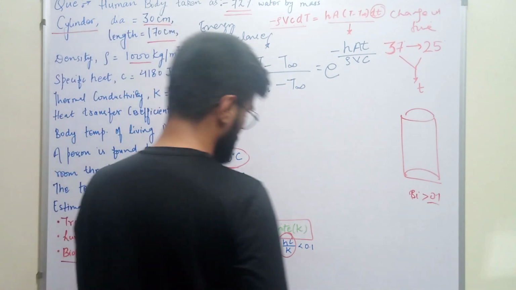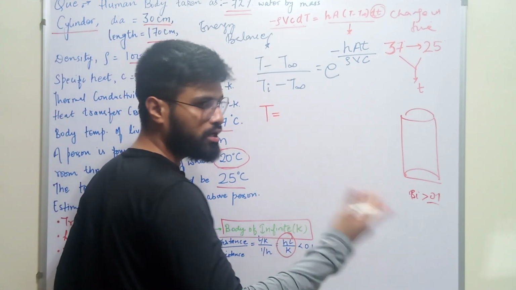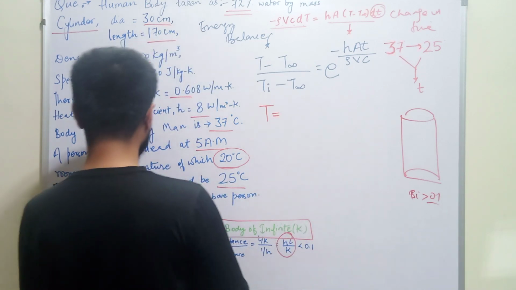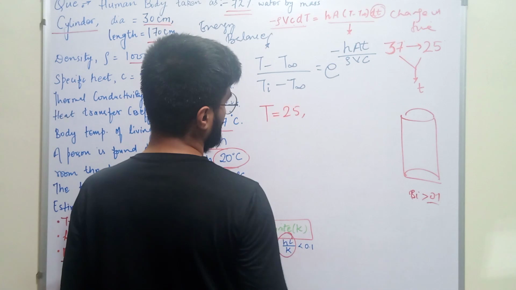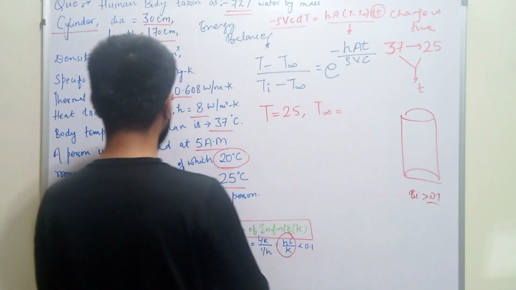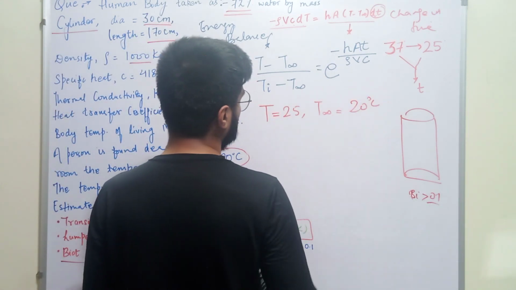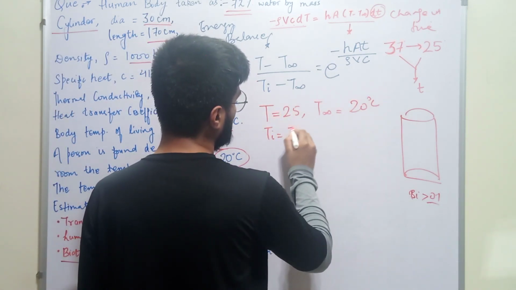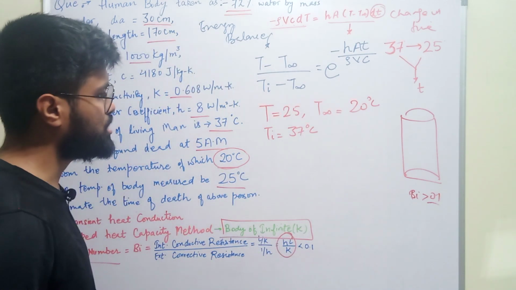So what is T here? T is the temperature at which we entered the room. So what is the temperature of the body when we entered the room? It is 25 degrees Celsius. What is T infinity? T infinity means surrounding temperature. Room temperature is 20 degrees Celsius. And what is the initial temperature of the body? It will be 37 degrees Celsius, obviously the normal temperature of the body.